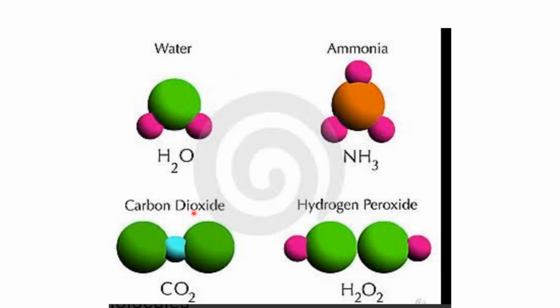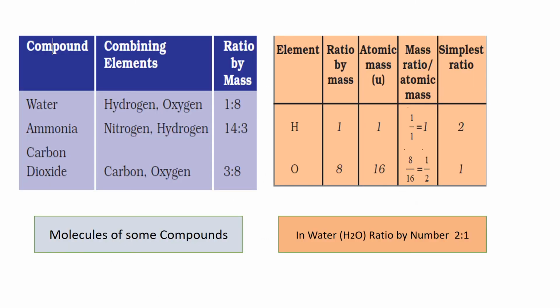2 atoms of hydrogen combine with 2 atoms of oxygen. Carbon dioxide, carbon is 1 and oxygen 2 atoms. So in this way you can see how molecules form by the same elements or by different elements. Now students will see how elements combine to form a molecule.